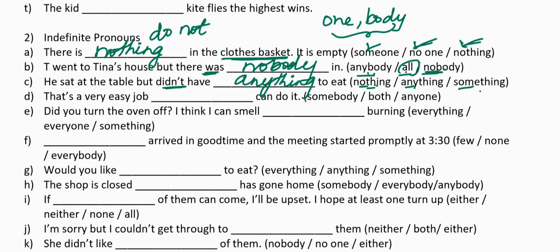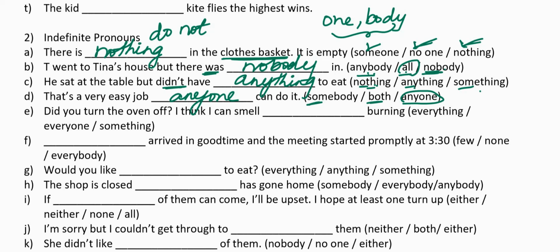In the next sentence, that's a very easy job, dash can do it. Now if I say somebody, it becomes again limited. If I say both, there has to be two people in the sentence. We are not talking about two people. That's a very easy job. Anyone can do it. Anyone is a larger term compared to somebody. When I say somebody, it means not everybody.